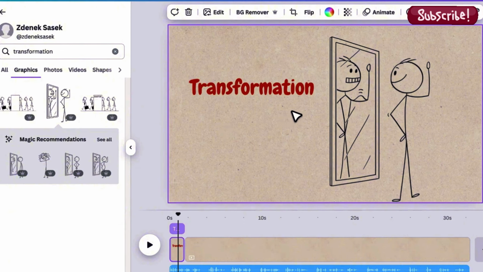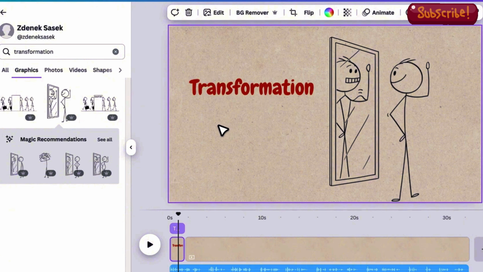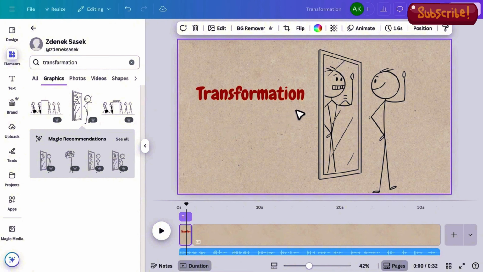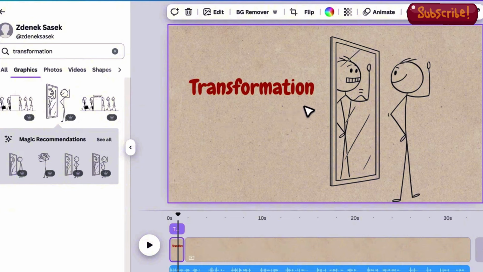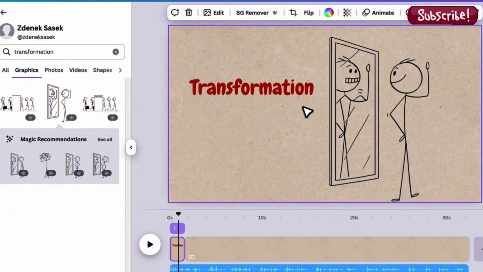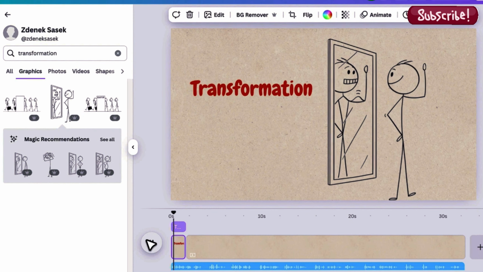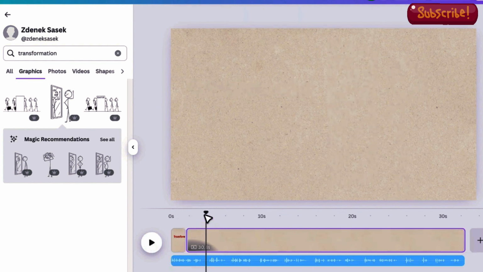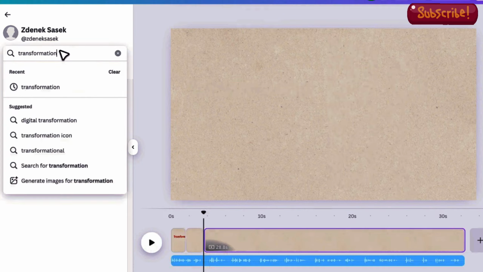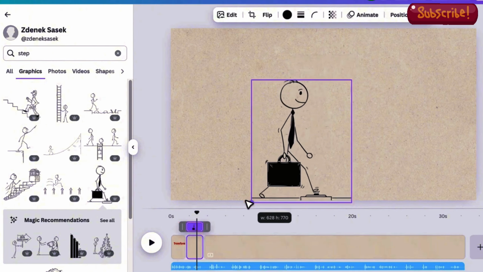It's bold, it's playful, and it fits beautifully with stick figure animations. After placing the text, you adjust the size, align it properly, and change the color. The color chosen is dark red because the goal is to make it pop visually. With the stick figure and the text both placed correctly, the first part of your animation becomes ready, and the process begins to repeat for every single part of your voiceover.